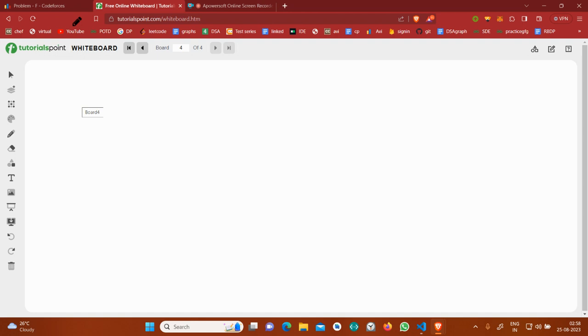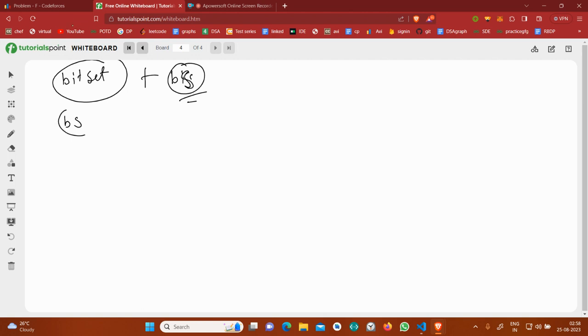Before going on to the solution, you should know about the bit set, and there are basically two concepts I will be using in this problem. First of all is binary search, BS. Let me first tell you why I am using binary search, where I got the intuition to use it.